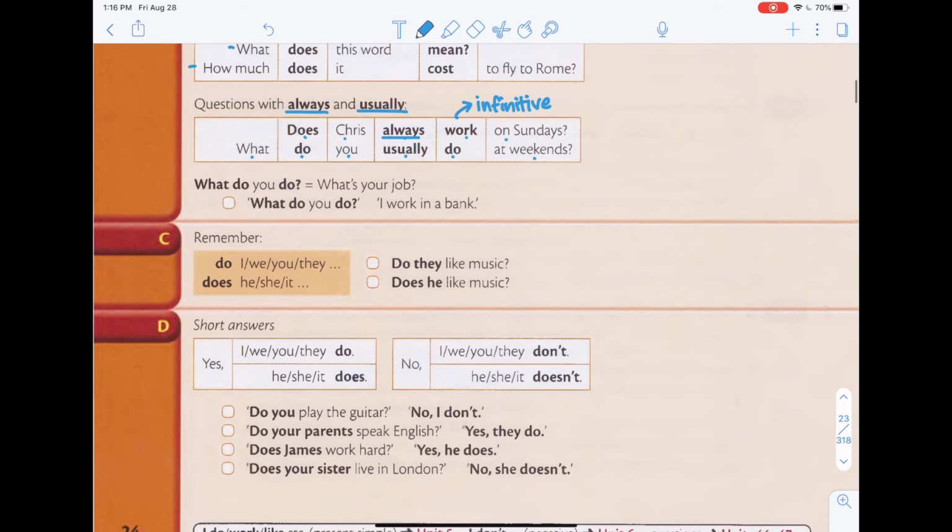All right, so let's take a look at this example. So we have, what do you do? When you say what do you do, what we mean in English is asking you what you do for a living, what is your job. Okay, so what do you do? I work in a bank. Okay, so when someone asks you, what do you do? You just tell them, I'm a student, I'm a teacher, things like that, things that you do, not what you just did. Like, for example, if you were eating and someone asks you, what do you do? You don't tell them, I'm eating, because they're asking you for your job.